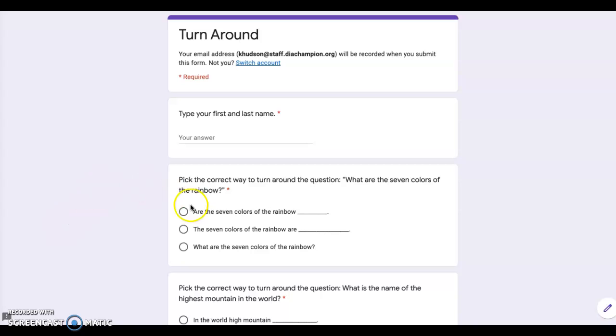Let's start with the first one. It says pick the correct way to turn around the question. Here is the question. What are the 7 colors of the rainbow? Is it A, are the 7 colors of the rainbow blank? Is it B, the 7 colors of the rainbow are blank? Or is it C, what are the 7 colors of the rainbow? Choose your answer.